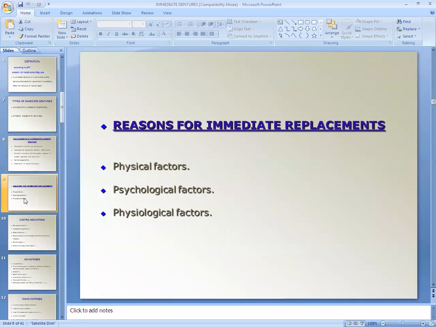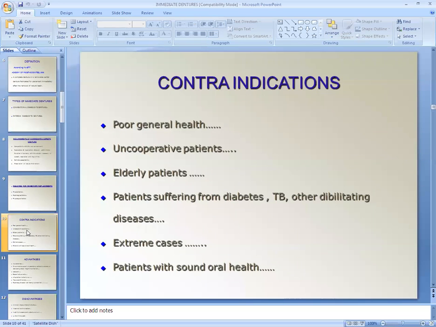The reasons for immediate denture replacement: physical factors, psychological and physiological factors. So immediate denture helps the patient to restore masticatory efficacy immediately after extraction. So the patient should not face any edentulism period. So it is mentally beneficial for the patient, as the patient should be able to masticate, speak, and it restores the aesthetics.